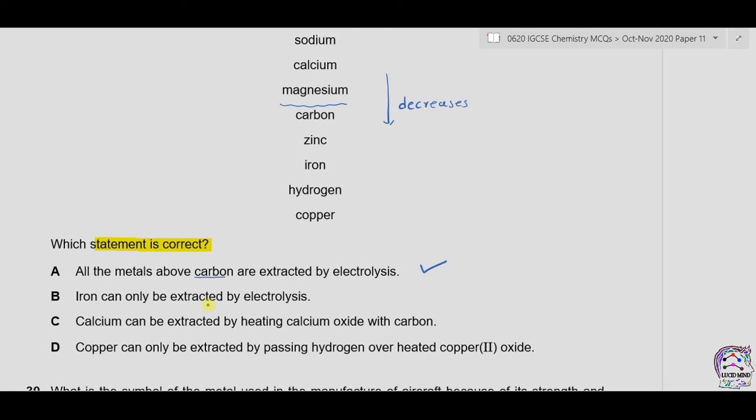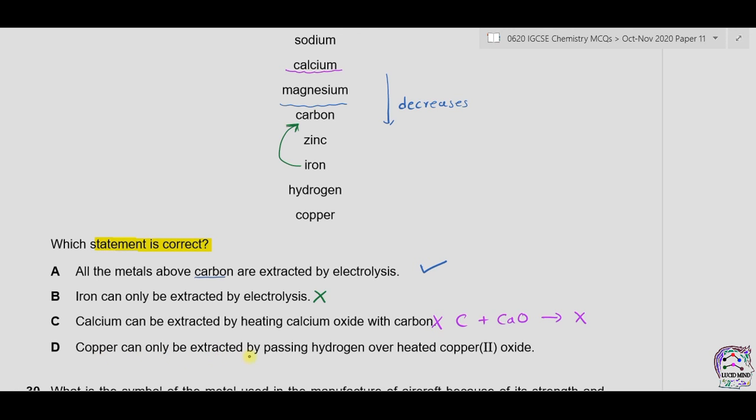B. Iron can only be extracted by electrolysis. Now iron is below carbon, so therefore carbon can also be used to reduce iron oxide into iron. So B is incorrect. C. Calcium can be extracted by heating calcium oxide with carbon. As calcium is above carbon in the reactivity series, carbon cannot displace oxygen from calcium oxide and the reaction will not occur. So C is incorrect.